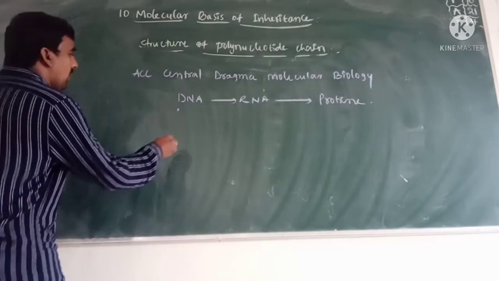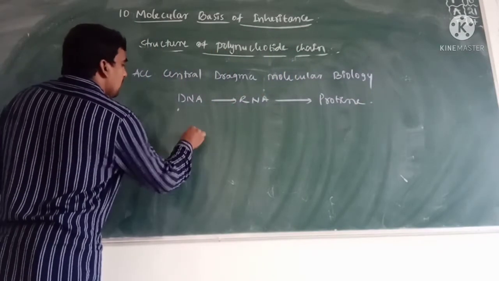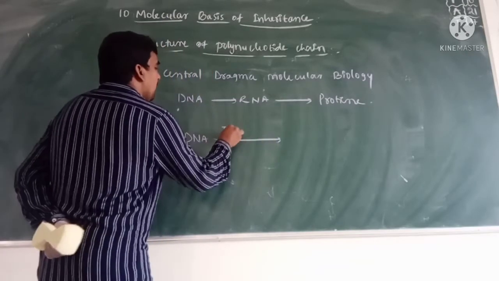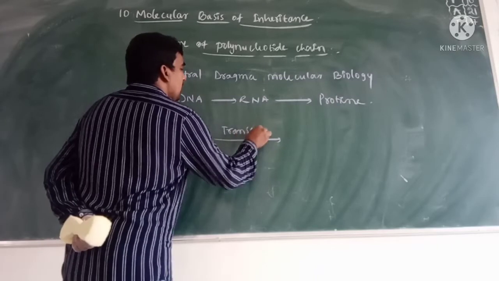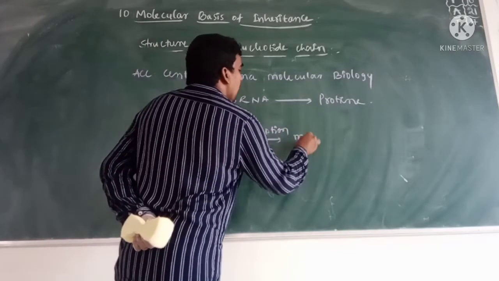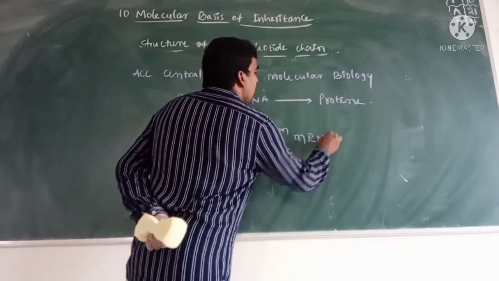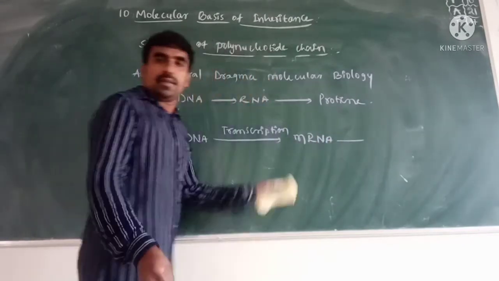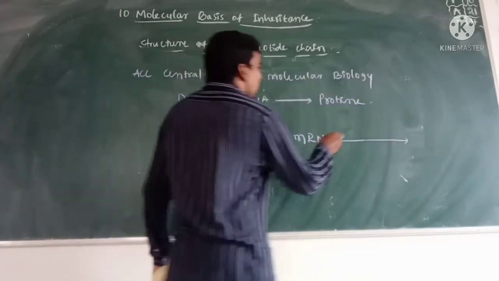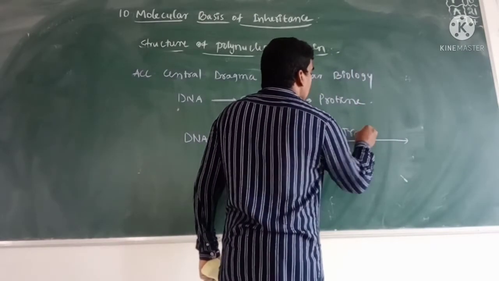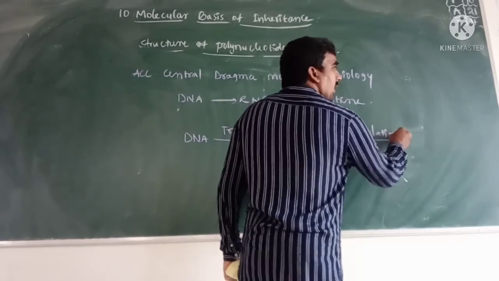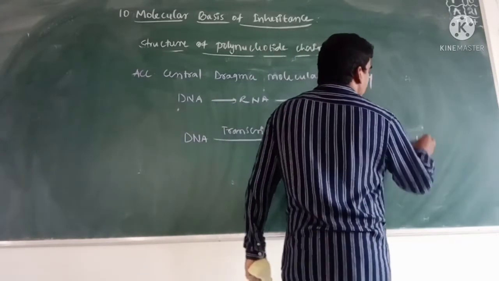DNA undergoes transcription and is produced into messenger RNA, and through translation, the mRNA is converted into protein.